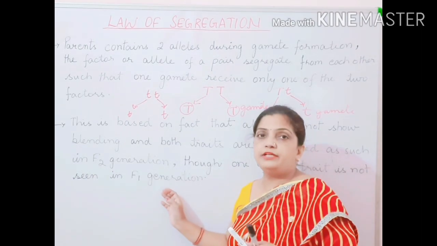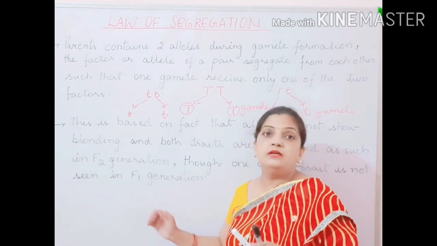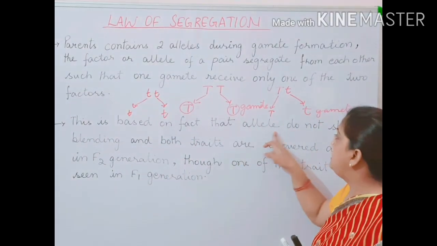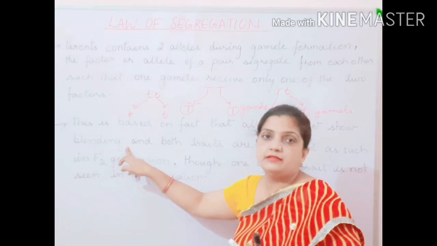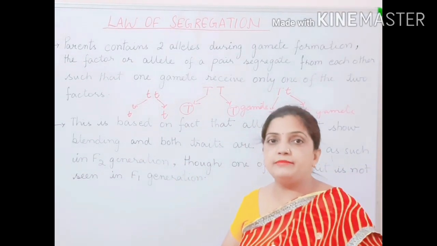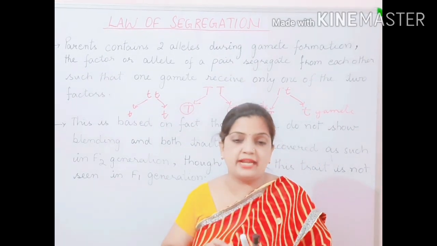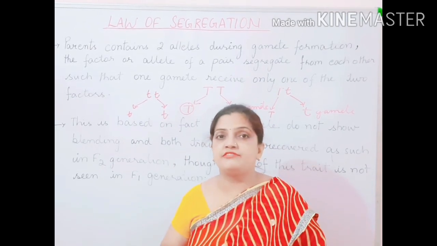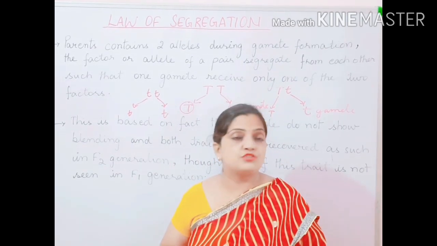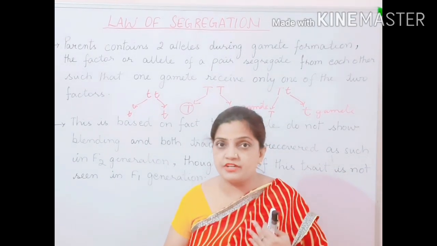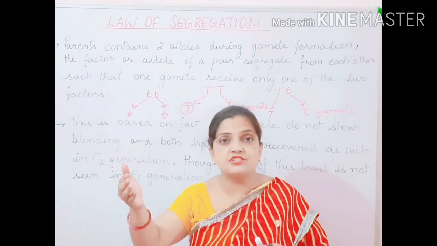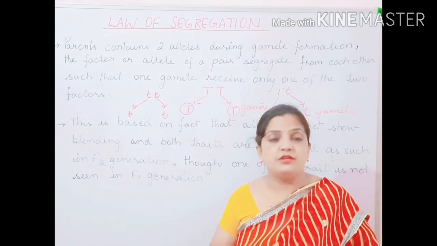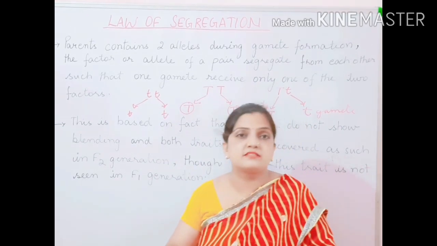Now the second point is also from your book. What is the second point? The second point says that this is based on the fact that alleles do not show blending. Now what is blending? Blending doesn't mean to get mixed and vanish away, to get lost. As I told you, the recessive gene in the F1 generation doesn't appear, but it was not lost. It appeared in the F2 generation. It was not disappeared, it was not vanished. It was only in a hidden condition, waiting for a suitable, favorable time to come into existence.